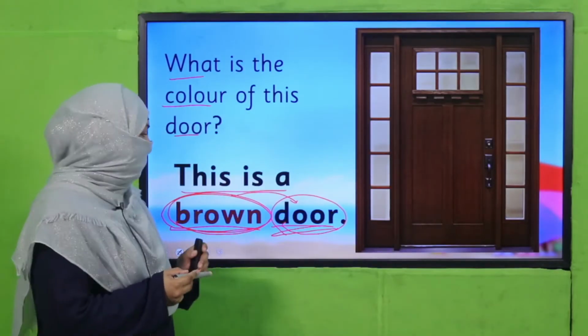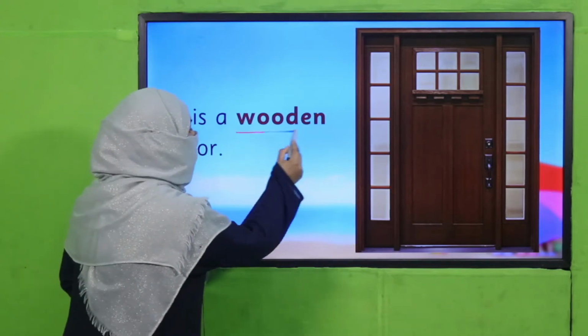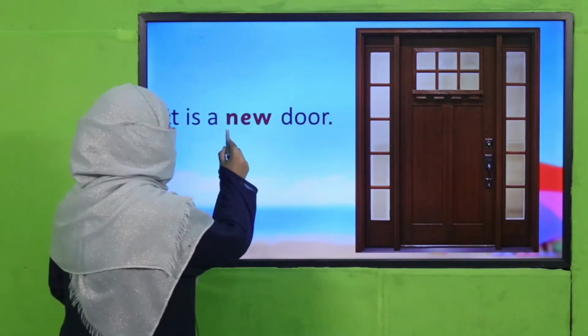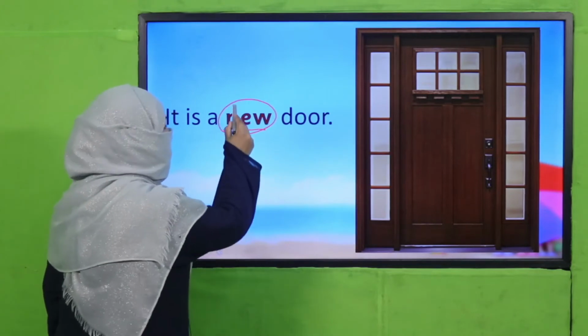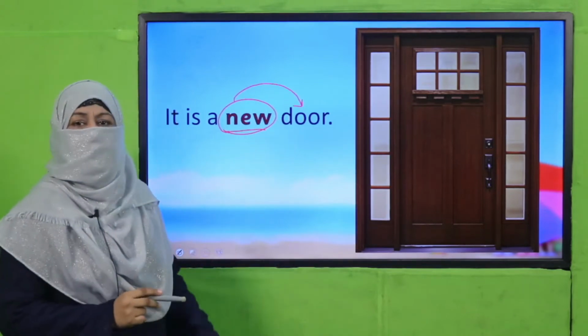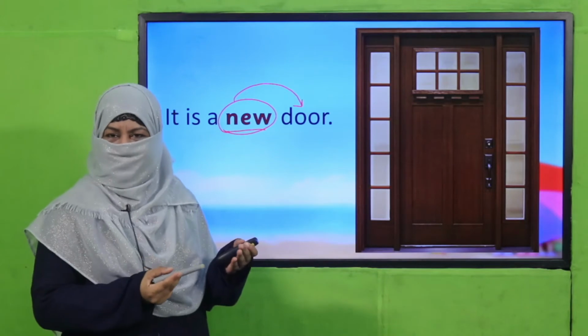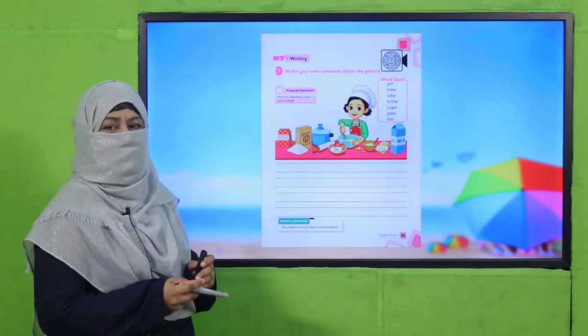A brown door. Okay. It is wooden door. It is new door. So all these words which tell us more about this door are describing words. Right? This is how we use describing words.